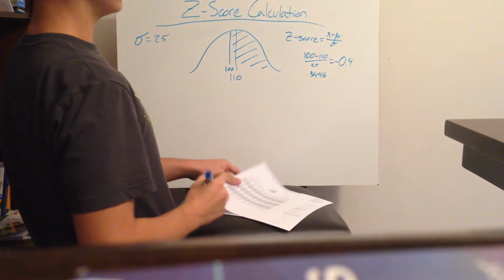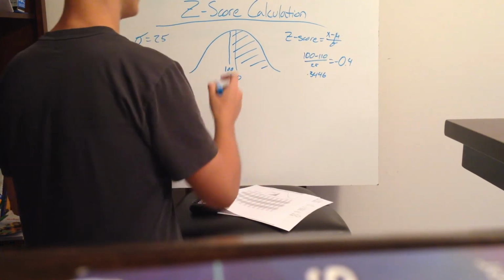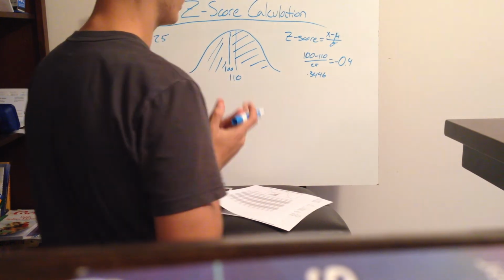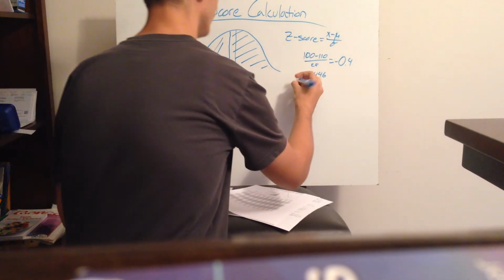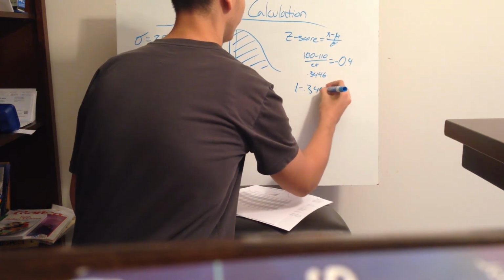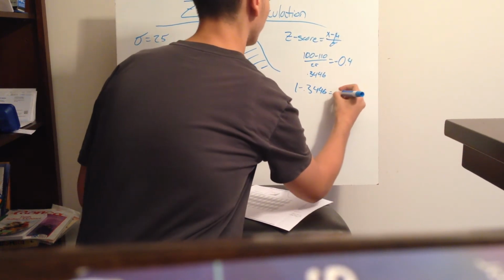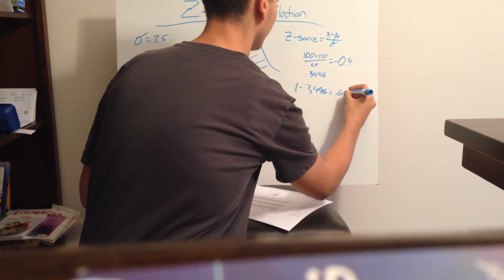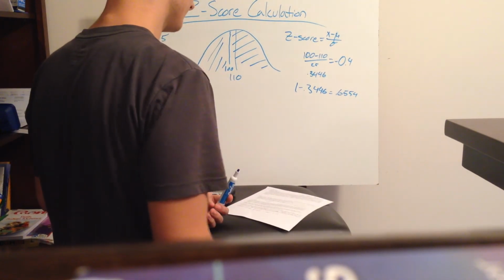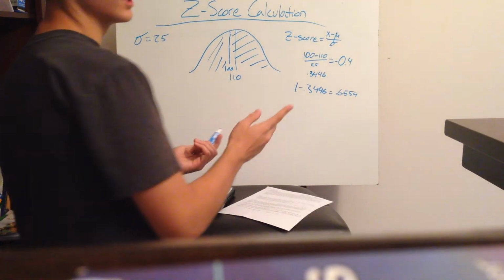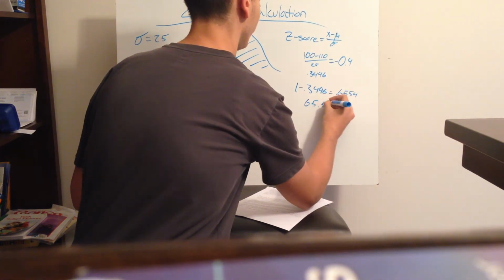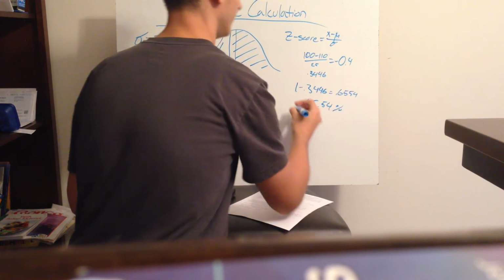Using our handy dandy table A, we look at negative 0.4, which equals 0.3446. This number gives us the left side of 100, but we need to find the right side. To find the right side, you just do 1 minus the number that you got, and you get 0.6554. But it asks us what percent, so we just change this decimal into a percent. So it would be 65.54%. That's our A.